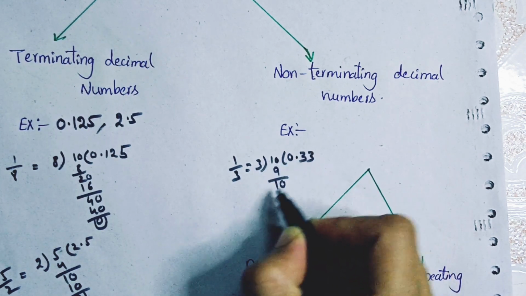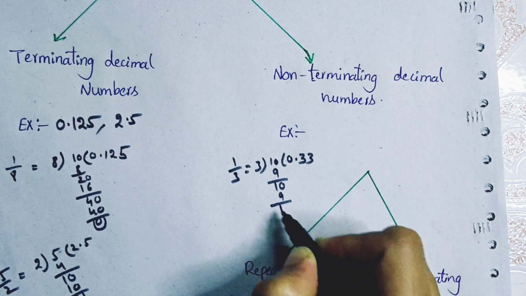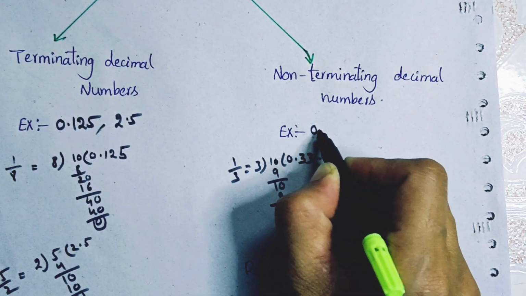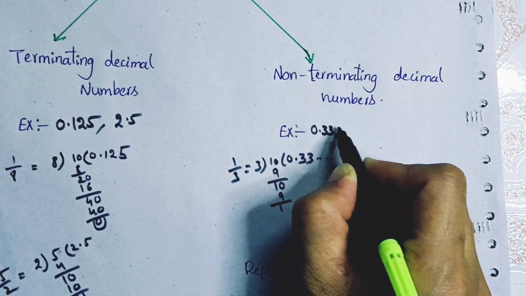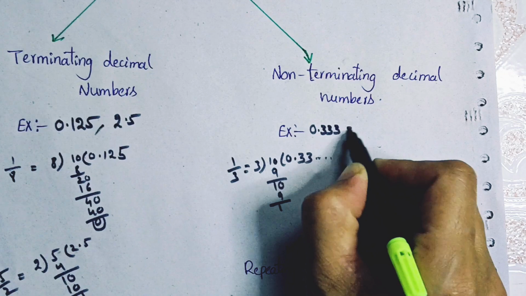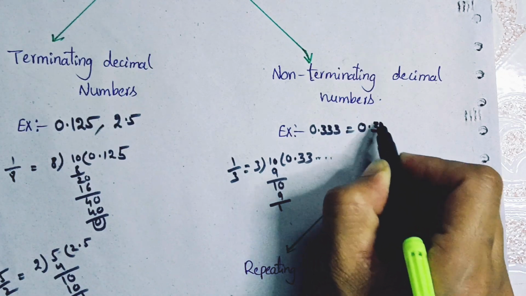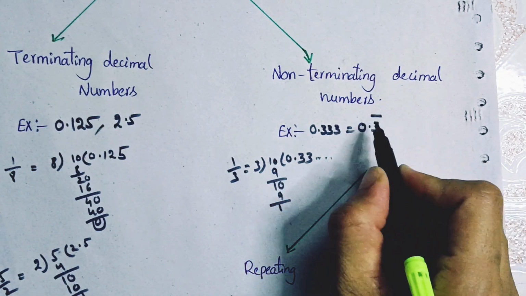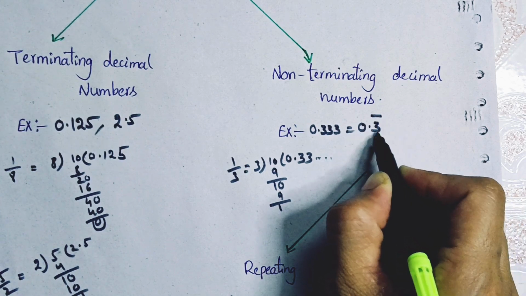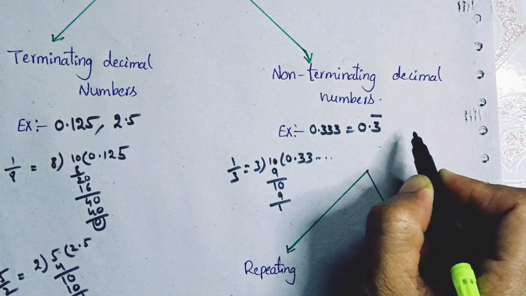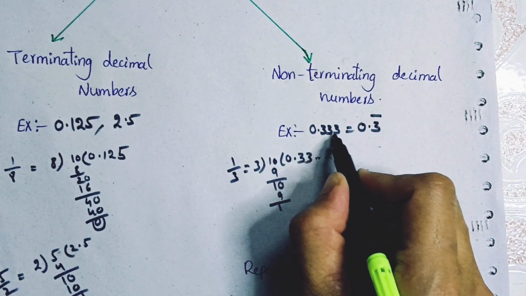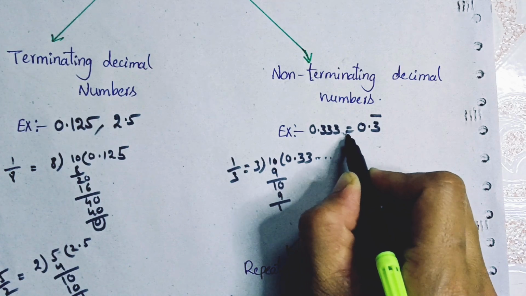Then 3 threes are 9, and again it just keeps continuing: 0.33333. It's not stopping, it's not terminating. That's why 0.333 can be written as 0.3 with a bar on the 3. The bar means this number is continuing, it's not stopping, it's not terminating.